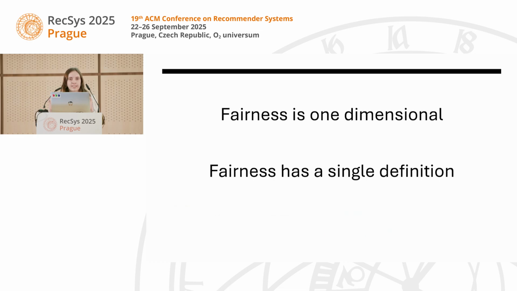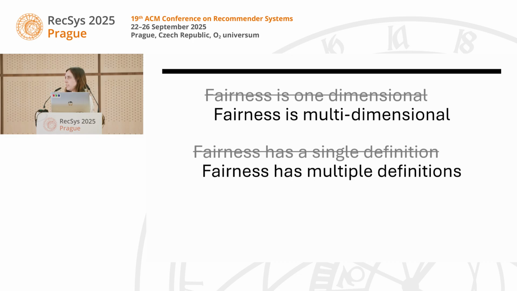So talking about fairness, I first want to talk about what fairness is, what we mean when we're talking about fairness, and I wanted to start with this idea. Fairness is one-dimensional, and fairness has a single definition. This idea gives us a pretty clear path to improving fairness. Maybe we have a metric that we define as being fair. We improve that metric, we've made the system more fair. But typically, that's not quite what fairness fully entails in recommender systems.